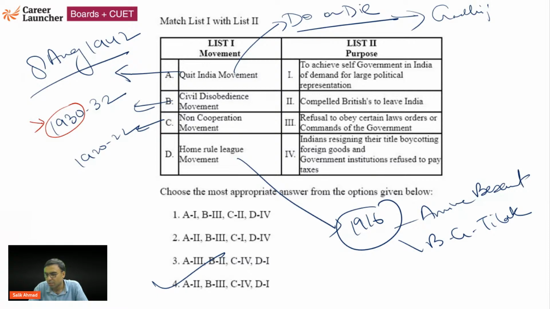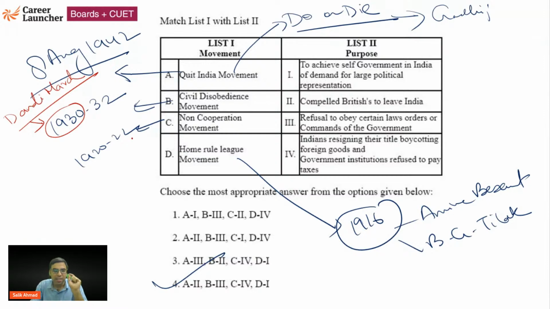I am waiting for the response. Anyone? That event is famously called Dandi March. Please read about that. Gandhiji walked for almost 240 miles along with his followers from Sabarmati Ashram in Ahmedabad to Dandi to break the salt law.